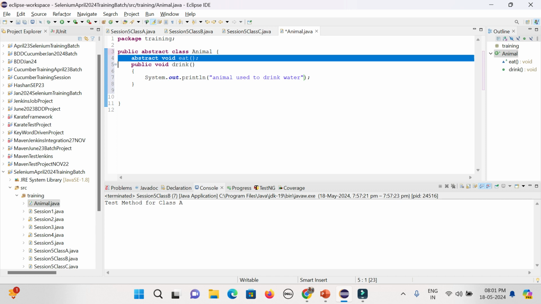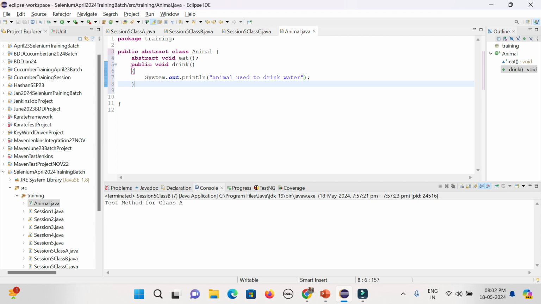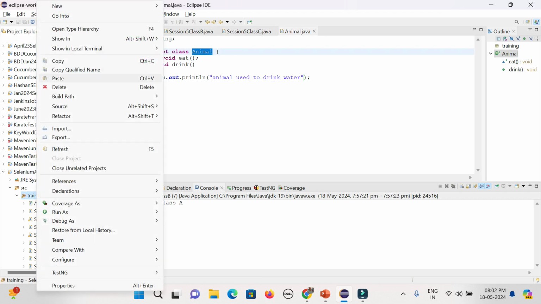So that is the way you define something so that everybody needs to use it without any problem. Okay. Now let's see. That is my parent class, which is the abstract class Animal. Now let's try to create a child class.